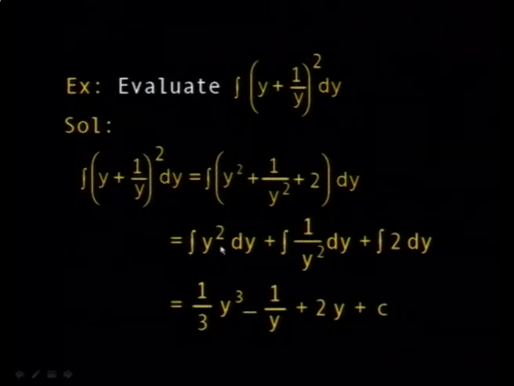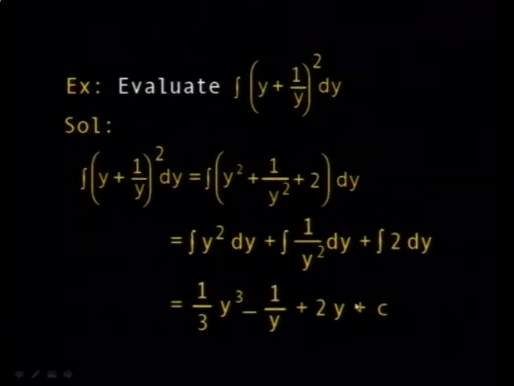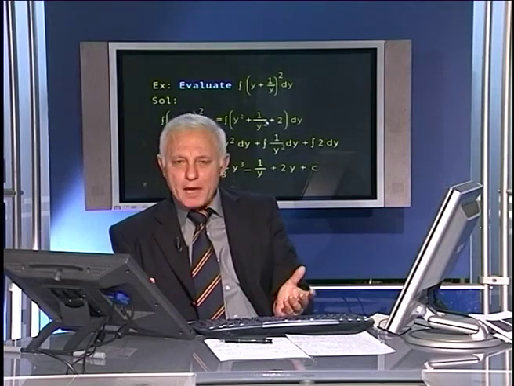The integral of y squared is equal to 1/3 y cubed. The integral of 1 over y squared is equal to minus 1 over y, whereas the integral of a constant is equal to y, so you have here c. You always add the constant, you don't ever forget about it, because as I said, your indefinite integral is a family of solutions, and you have to pick the particular solution suitable for your application.